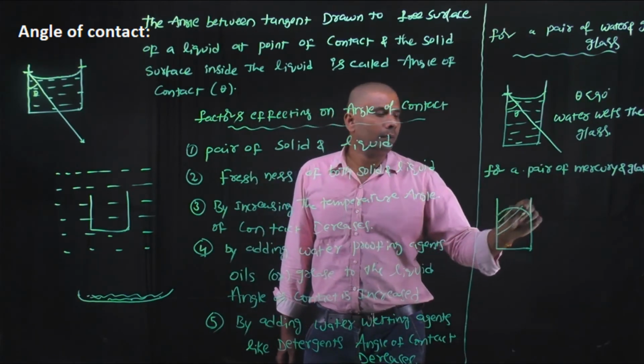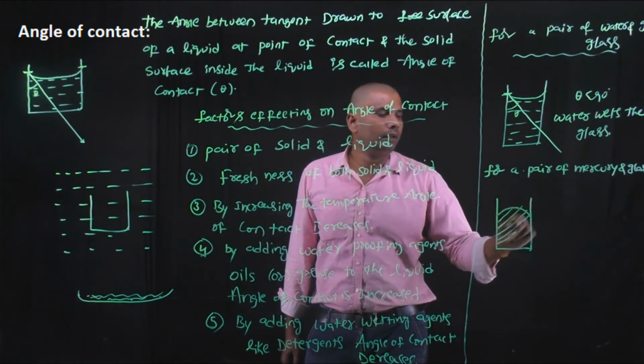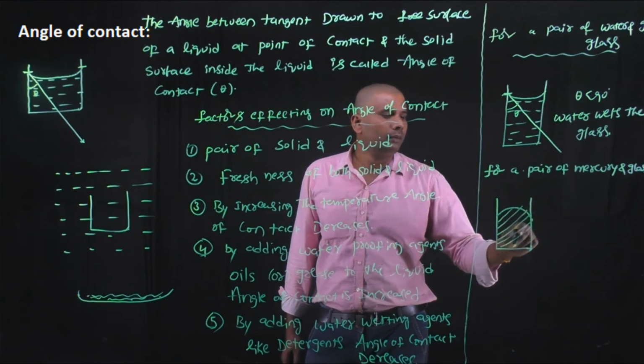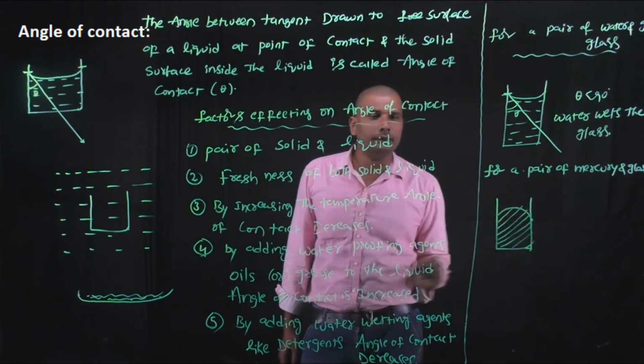Then the upper surface of the mercury forms a meniscus like this shape.